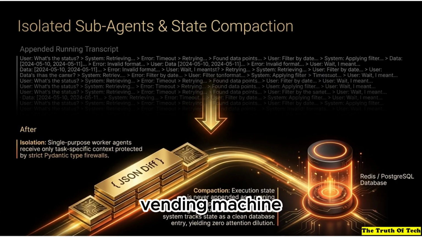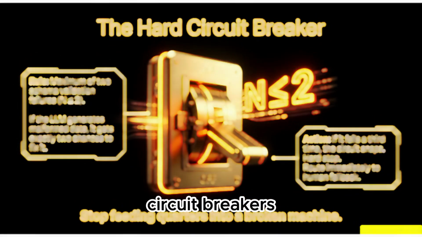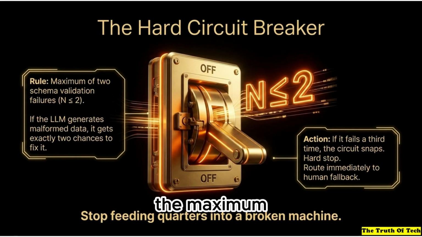And what about the broken vending machine problem? How do we stop those infinite retry loops? Hard circuit breakers. You set the maximum number of schema validation failures to 2. Just 2? Yep. If the AI fails to format the data correctly a third time, the circuit snaps. It's a hard stop that routes immediately to a human fallback. Oh, wow. Which completely prevents those exponential token burns. Exactly.